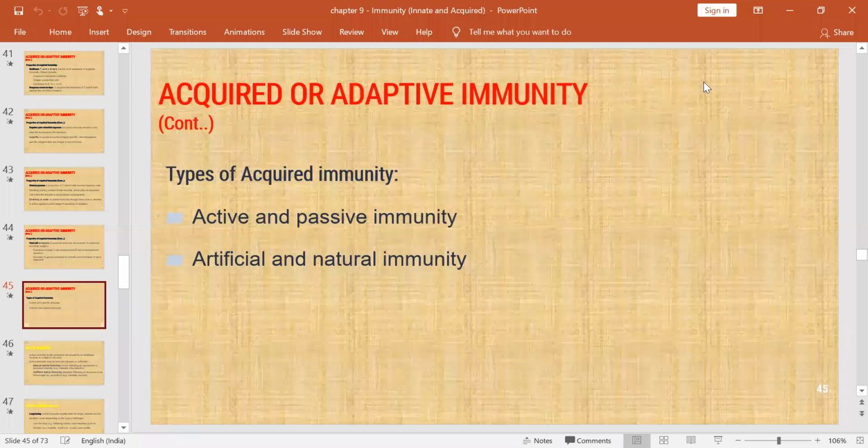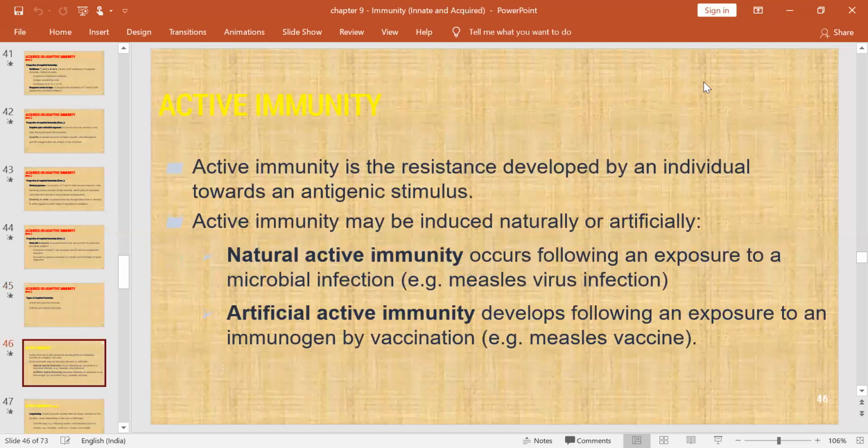based on the classification, there are two types. One is active and passive immunity, the other one artificial and natural immunity. First, let us see the active immunity. This is a resistance produced or developed by an individual towards an antigenic stimulus. Usually this can be induced either naturally or artificially.